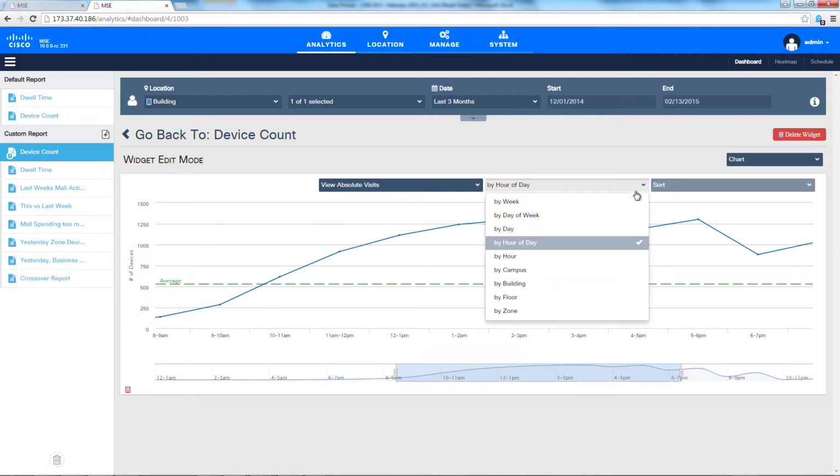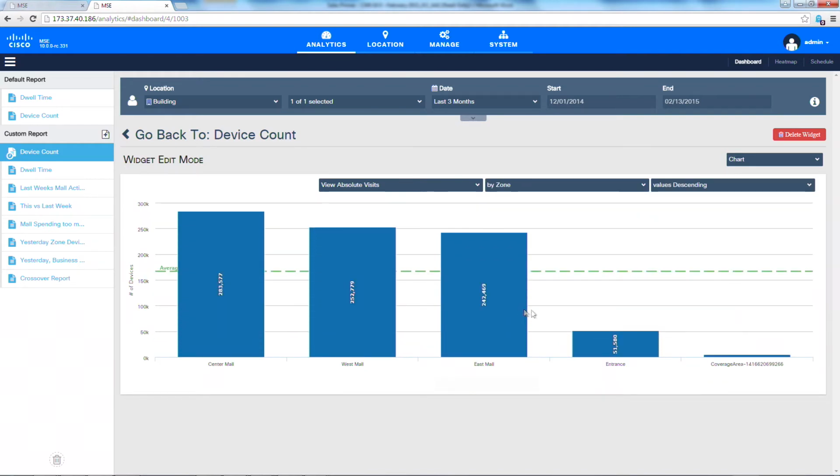Another view I could do here is I can ask, all right, so that was all data for the entire mall or the entire venue. What if I want to see the data by zone? So I split up my mall into a couple of different parts. I have the center of the mall, the west of the mall, and the east of the mall.